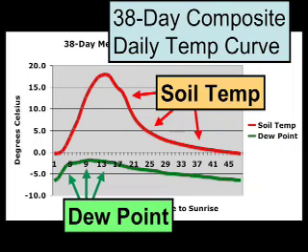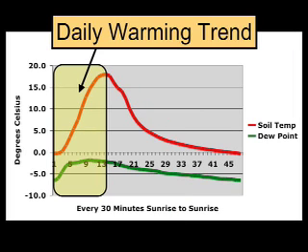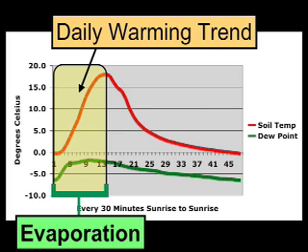Again, for 38 days, I measured soil and air temperatures along with a dew point every 30 minutes. I averaged those readings to produce this graph of daily temperature and dew point curves. The bottom green line is the dew point, which again is a good reflection of absolute humidity. And as you can see, the only time during the day that evaporation takes place and the absolute humidity increases is between sunrise and early afternoon.